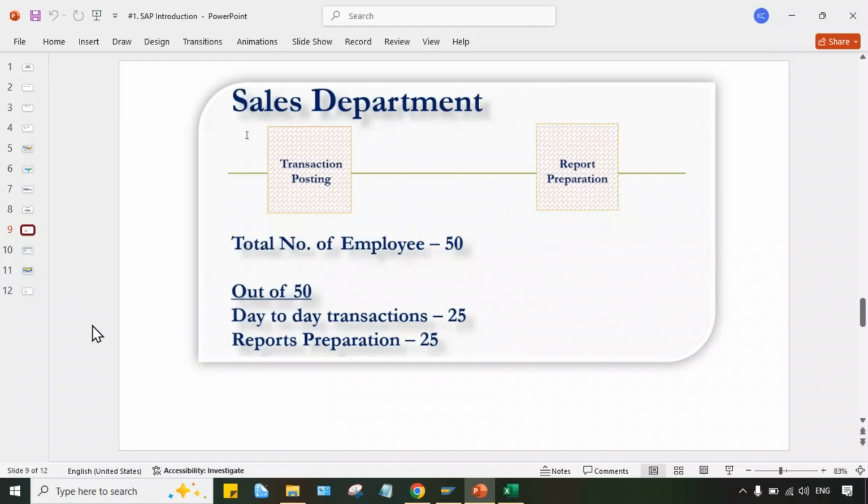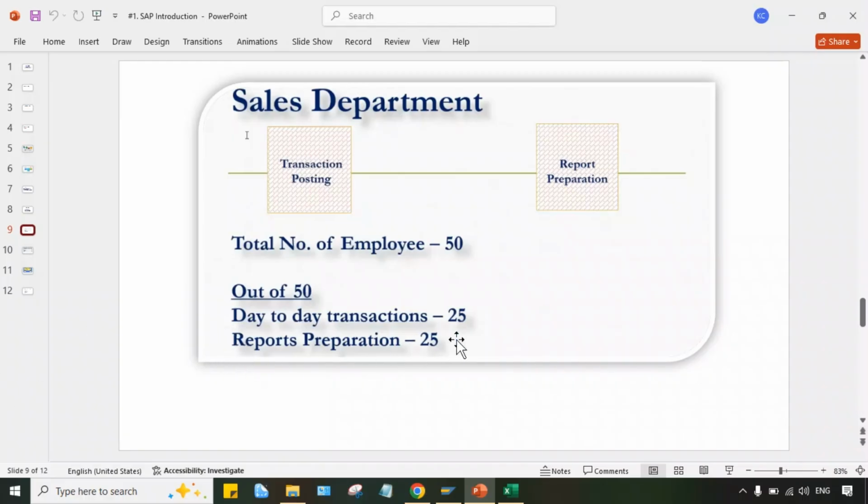So now here a total of 50 employees are needed to manage the sales department, if they're not using ERP. Now let's suppose Tata Motors decided to use an ERP. Okay, Tata Motors decided to implement an ERP. Let's suppose SAP itself. So once SAP is implemented in Tata Motors, then what will happen, guys?